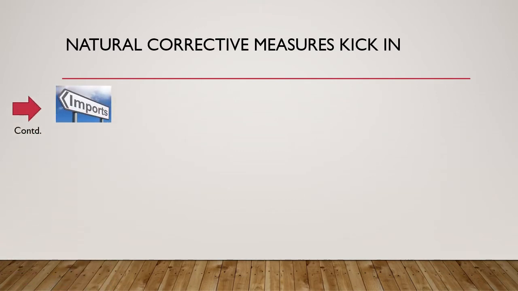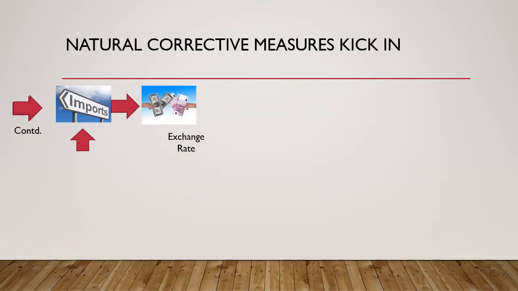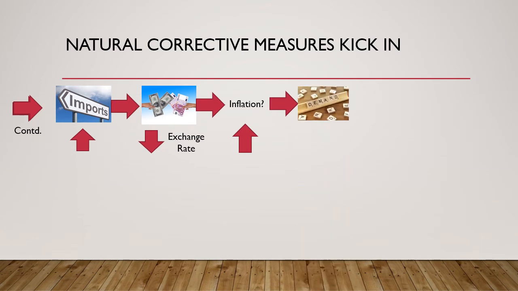To cater to this increase in demand, since domestic supply is insufficient, the imports increase. And that means the foreign exchange or the exchange rate of the country tends to start to decline. And due to this, the inflation increases further. Higher inflation would in turn mean that demand tends to fall.